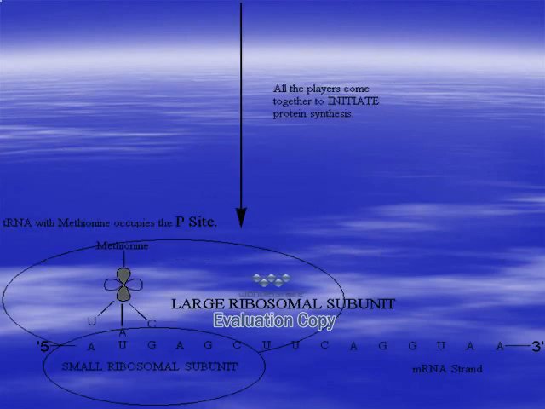In this figure, the initiation complex is formed and protein synthesis is initiated. Why? This is the small subunit and this is the large subunit. Between them, close between them, is the messenger RNA and the start codon AUG, which is complementary to the UAC of the tRNA carrying methionine, and this is the initiation complex. When the ribosome is in this form, it is called the active form of ribosome,